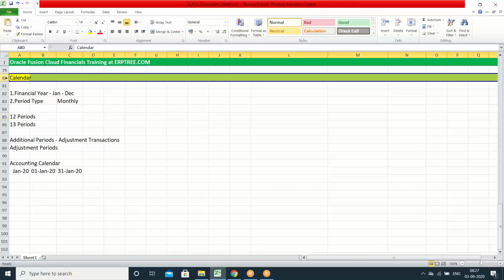Fine. Any other questions here to understand this calendar creation, please? Okay, these are the points we have to consider. The very first point is which country. Second point is which period type. Third, adjustment periods. These are 3 points we have to understand. Any questions here, please?